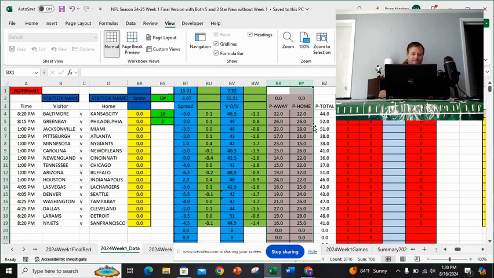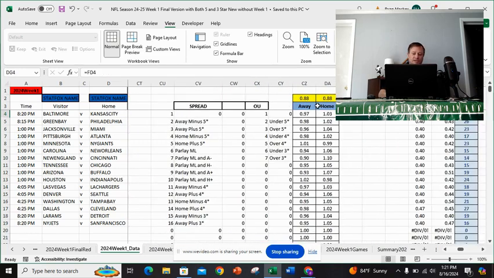Then I compare. 22 and 22 equals 42 projected point total, which comes here. Vegas has it at 46.5 with a 3-point spread. Notice the 3-point is minus 3. Typically, a home team gets 3 points. So Vegas believes it's a tie also. They basically are saying these two teams are roughly the same, so we're just going to give 3 points for the home team.